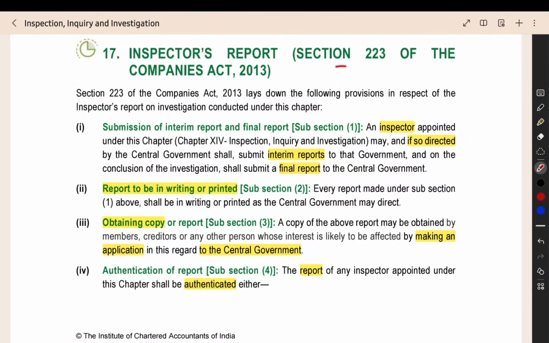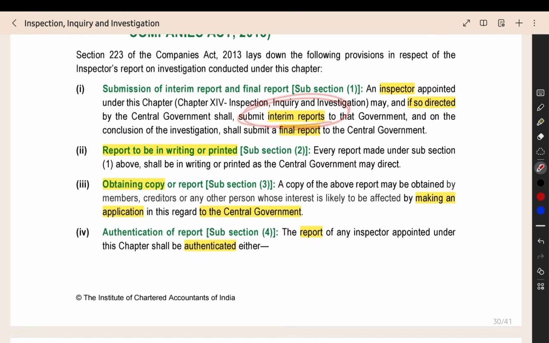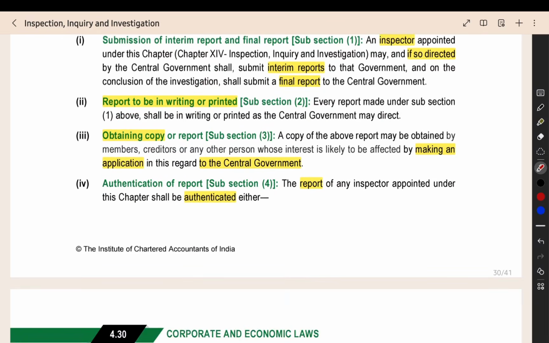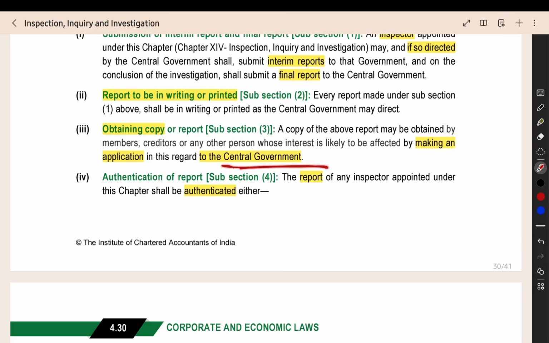The next section is section 223, the inspector's report. The inspector will prepare a final report that will be given to the central government. If the central government wants, interim reports might also be submitted. It should be in writing. As for the copy of the report, after it is submitted, any person concerned who wants a copy of the investigation report can make an application to the central government.